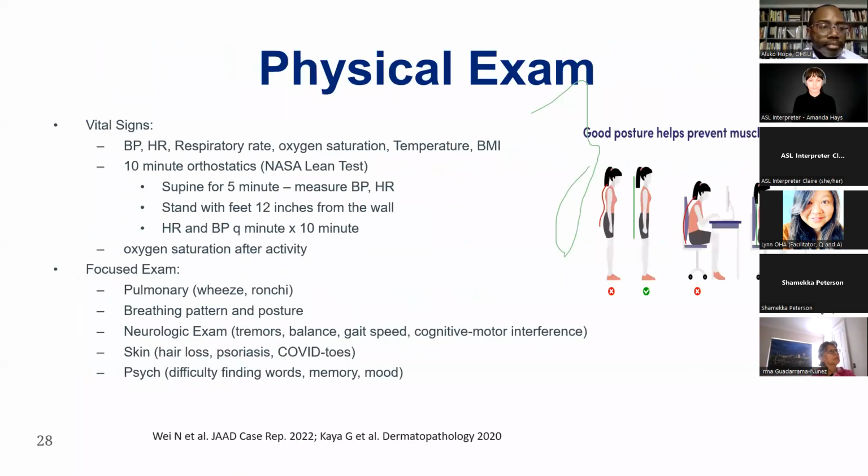Next slide. And the physical exam is not often very helpful, and yet it's important to do some basic things like check for signs that your heart rate and your blood pressure are not showing us signs that you have that dysautonomia that we talked about, that ability of that autonomic part of the brain to regulate the blood pressure and heart rate. Sometimes in the office, we can do orthostatics to see whether you have a suggestion that that might be present. But the rest of the exam often may not be helpful. Looking at hair loss, looking at skin changes, looking at the difficulty finding words are all things that we look for in the exam. Next slide.